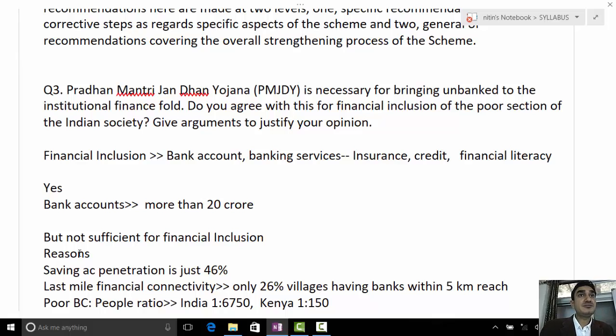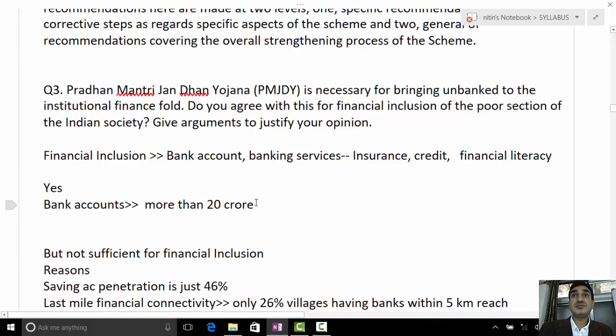It gives the overdraft facility as well, and helps in credit and financial literacy as well, because ultimately with DBT, many of the benefits are given through direct benefit transfer. So people are saying MGNREGA money is now being transferred directly into their bank accounts. So people are, in one way, forced to open the bank account under Jan Dhan Yojana, you can say. So it is bringing the unbanked into the banking sector.